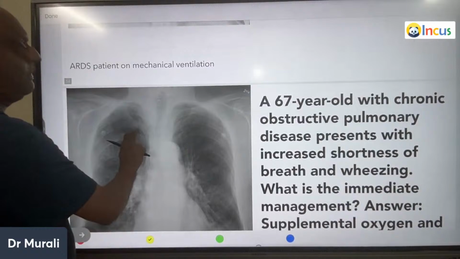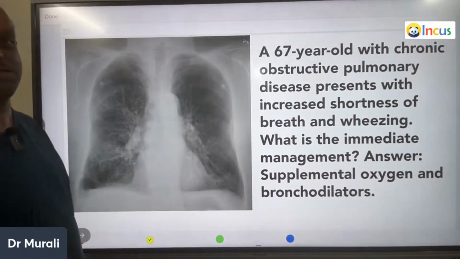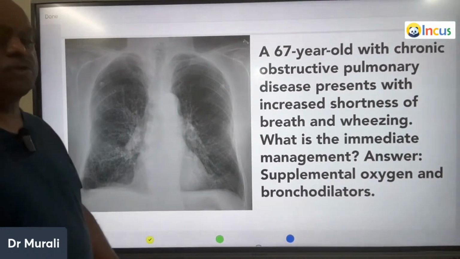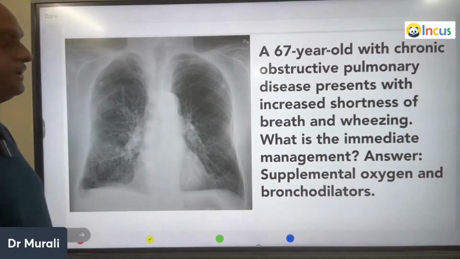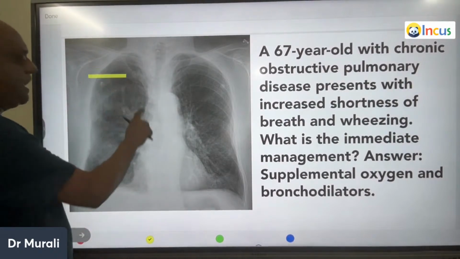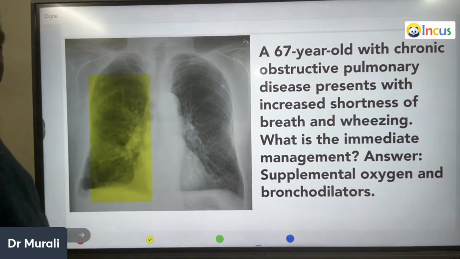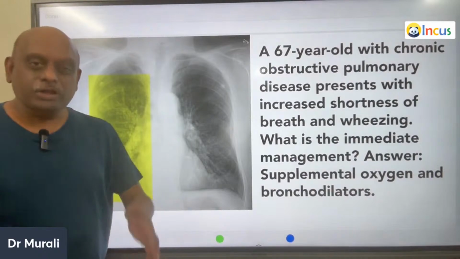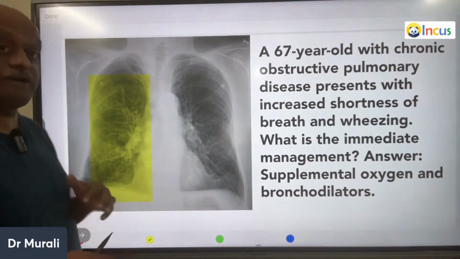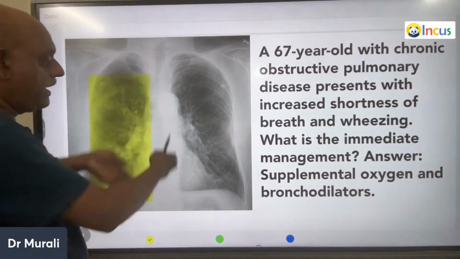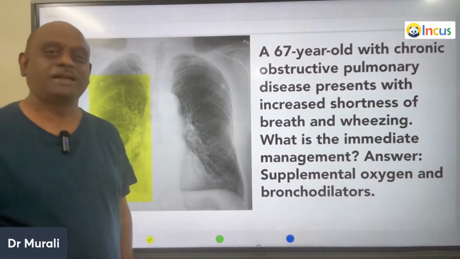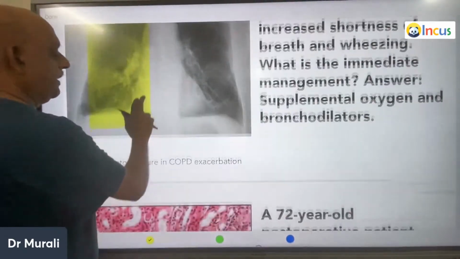A 37-year-old with chronic obstructive pulmonary disease presents with an increasing shortness of breath and wheezing. So how do you want to manage? So you need to give bronchodilators and supplemental oxygen. So how will you recognize COPD? COPD typically has, if it is emphysema, very narrow tubular heart shadow because of the hyperinflation of the lungs, is what you have to remember.